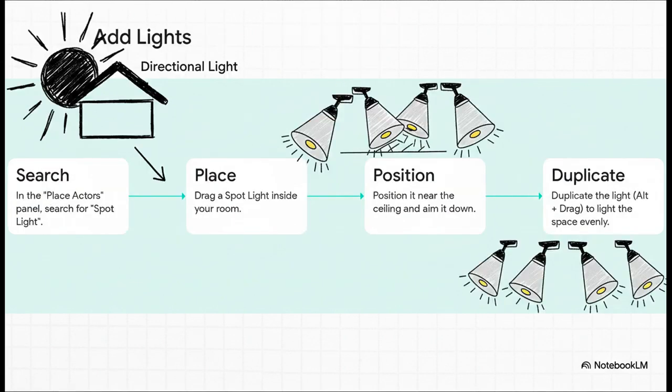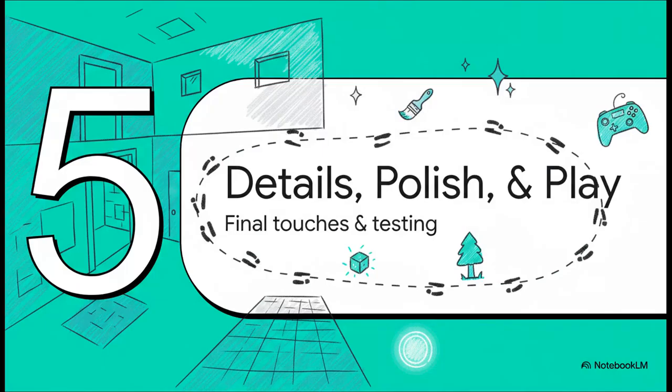Okay, think about this. Once we put a roof on our room, what's going to happen? Our sun, that big directional light in the sky, can't shine inside anymore, right? So it's going to be pitch black. To fix that, we just need to add our own lights inside. Spotlights work great for this. Just drag a few in and point them down. And there we have it. A room. Seriously, take a second. That's a huge step. We've built a structure.